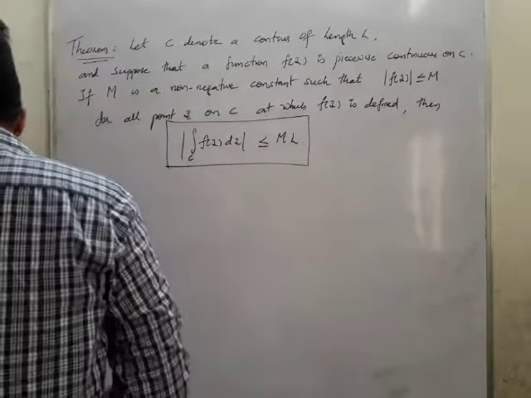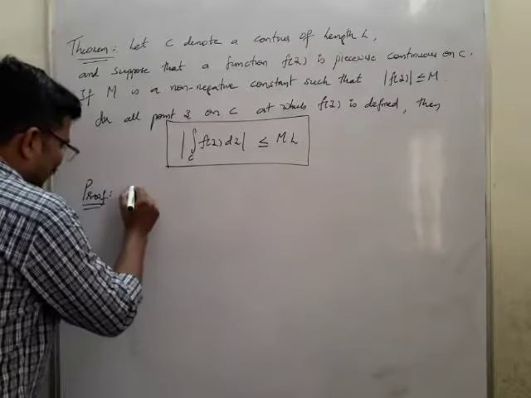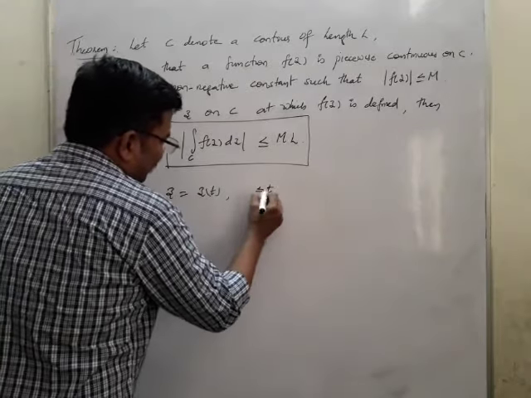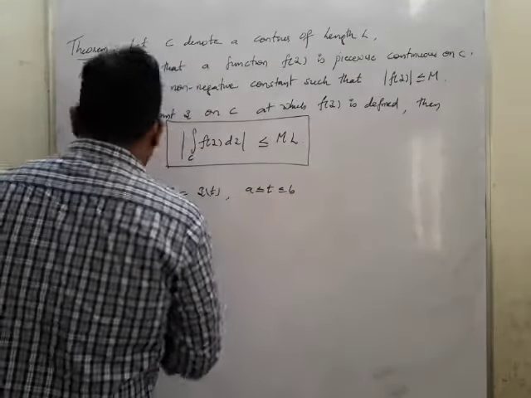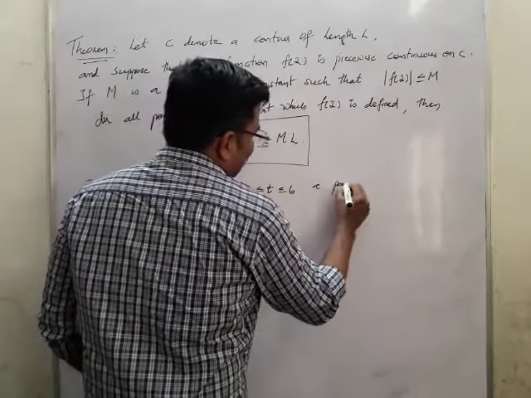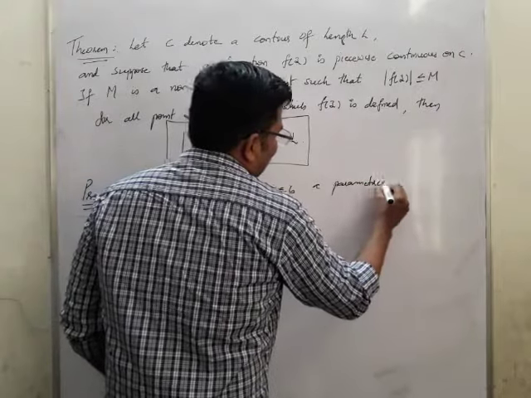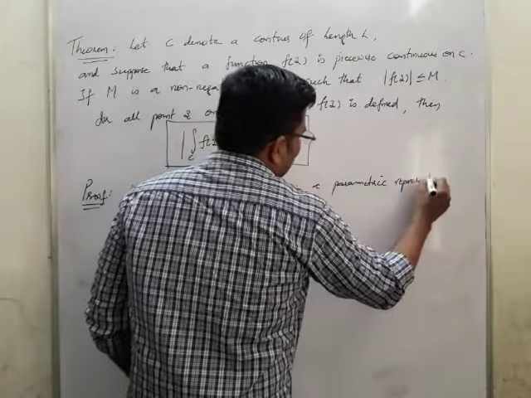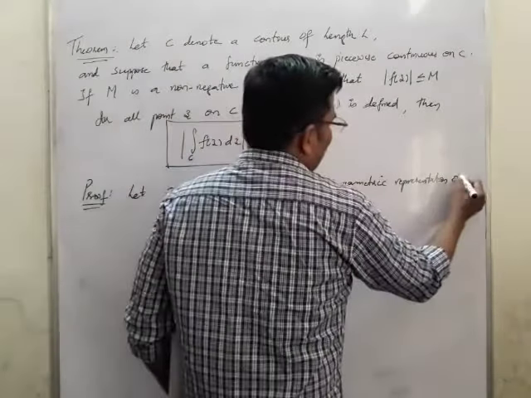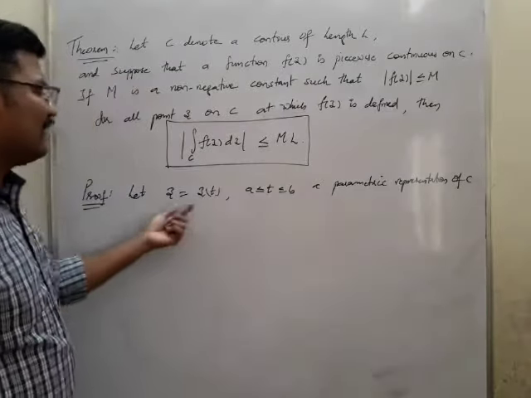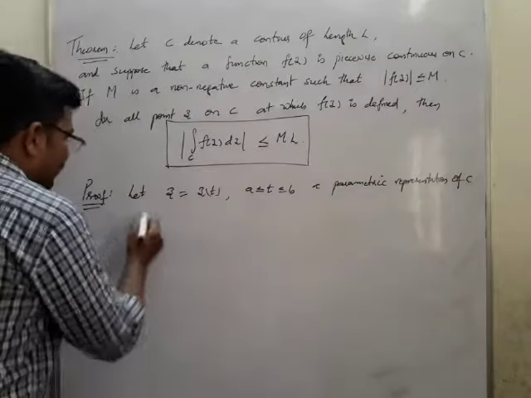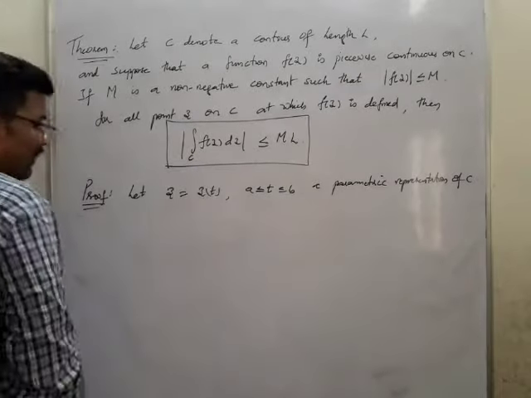So for this, what we are going to do is, first we will take z. Let z is equal to z of t, where t is greater than or equal to a, less than or equal to b. T ranges from a to b. A parametric representation of C. A parametric representation means z is equal to z of t is equal to x of t plus i y of t, which is the equation of a curve. So first I will take this one.